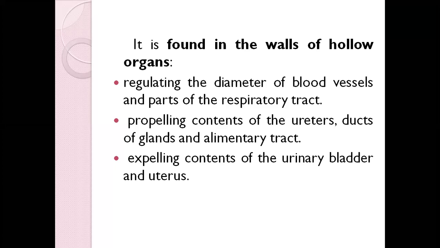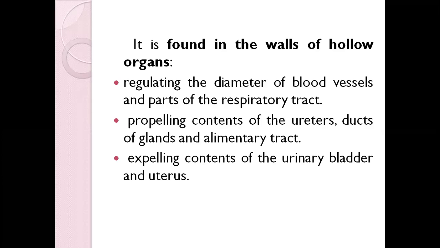Then in the ducts of the glands, and I'll be taking the glands later on, I'll be explaining you about the glands. Glands used to produce certain types of hormones, okay, so even for the release of all those hormones, we need this smooth muscle tissue. And the alimentary tract, that means your digestive system, okay? In all these areas, we need smooth muscle tissue.